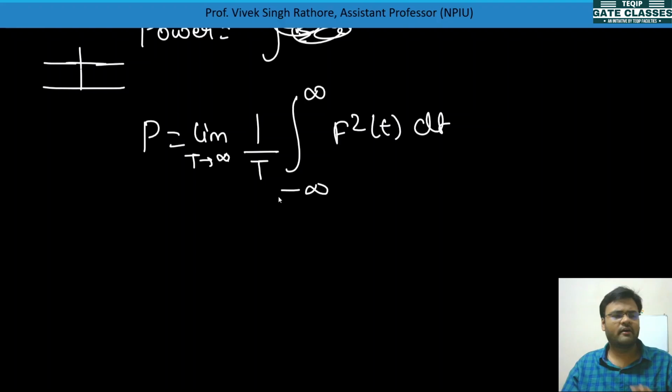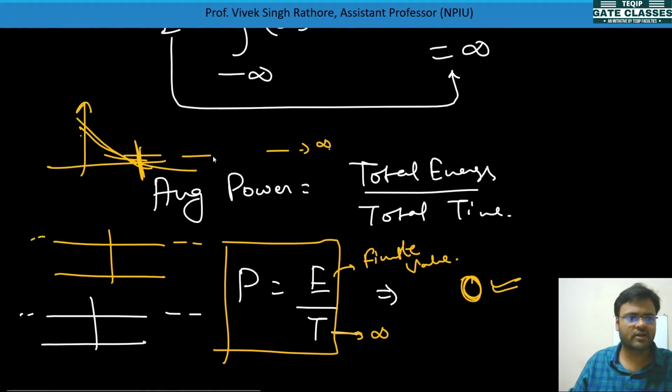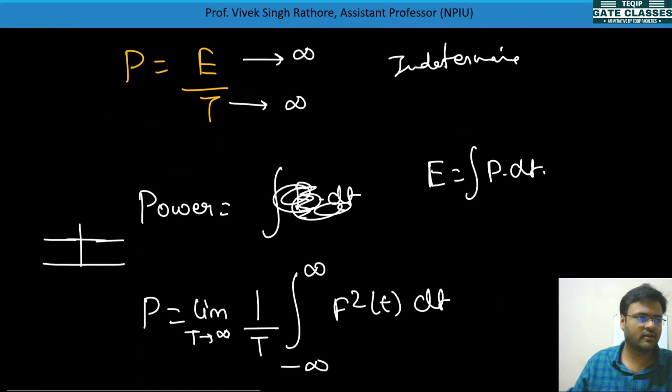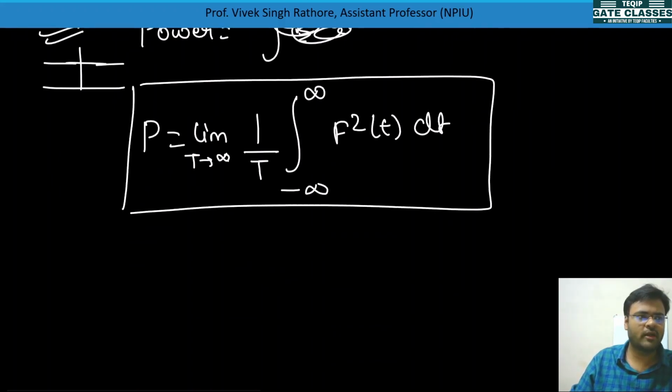So the final conclusion is that for finite energy, power will be equal to 0. When energy comes as a finite value, power comes as 0. Only when energy becomes infinite, you need to use this second formula.